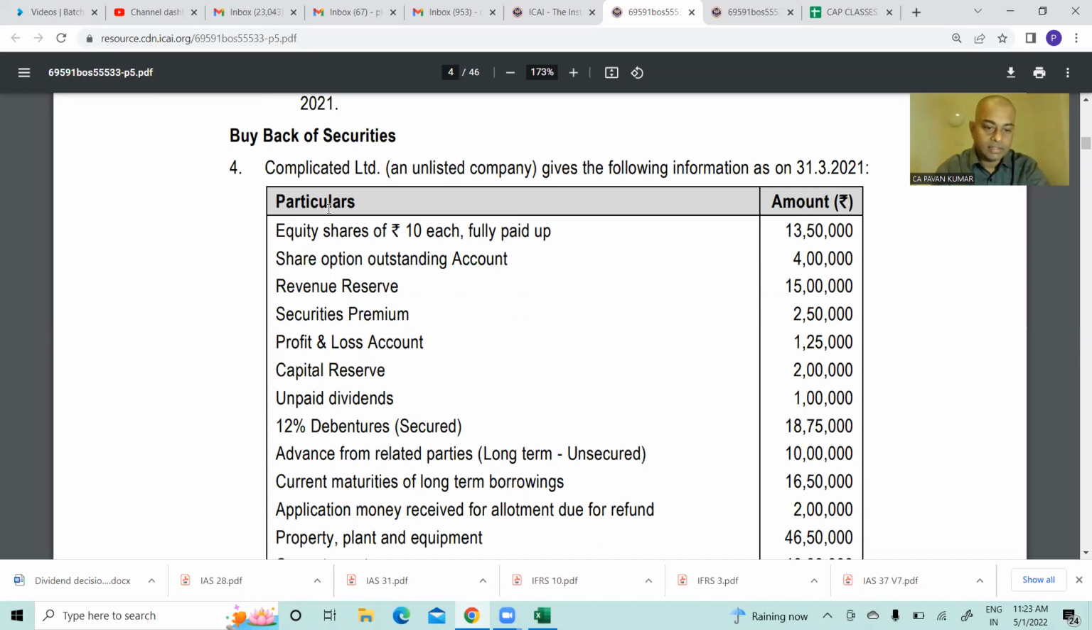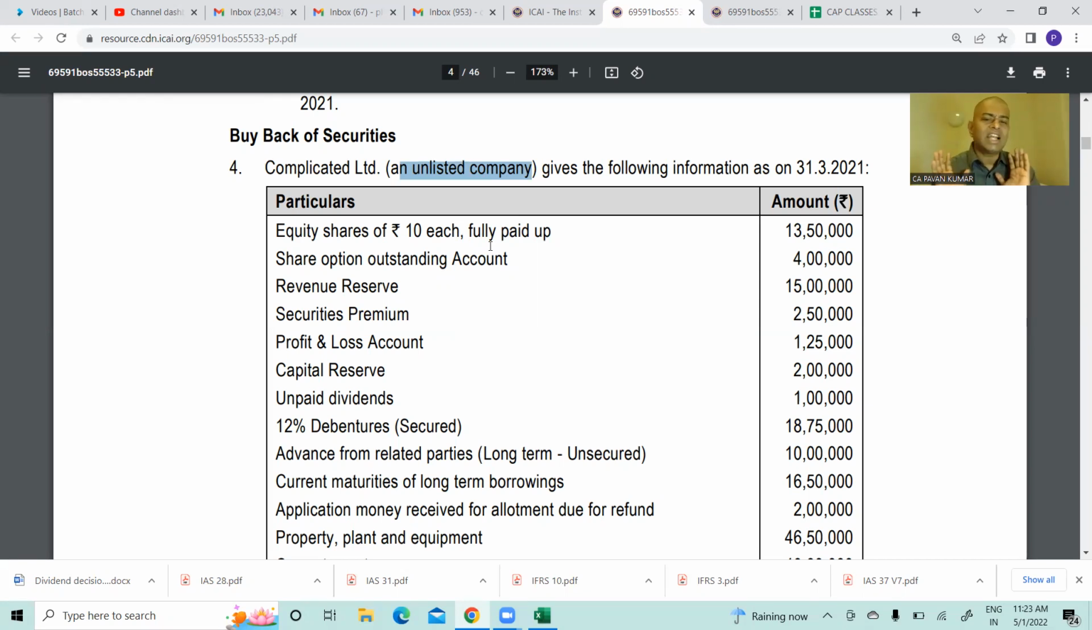Buyback of shares. Complicated Limited, an unlisted company, gives the following information as on 31/3/2021. If you remember, I told you there is no relevance of whether this is a listed company or unlisted company at CA Intermediate level, because if it is a listed company, there are stock exchange guidelines, LODR and many other regulatory guidelines, which are not applicable to you. So whether they have given that or not, we always assume that the company is an unlisted company because we follow only the Companies Act. If it is a listed company, they have to comply with both the Companies Act and stock market regulations.